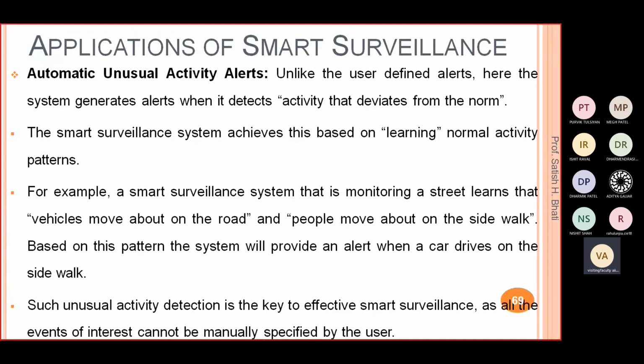Whatever activity you want to find, you have to make the system learn, and for that you have to feed a huge amount of data. Based on this pattern, the system will provide an alert when a car drives on a sidewalk, which is a kind of accident. Such unusual activity detection is key to effective smart surveillance, as all the events of interest cannot be manually specified by the user. Some events are specified by the user, but some you can't specify, so for that we use these automatic unusual activity alerts.